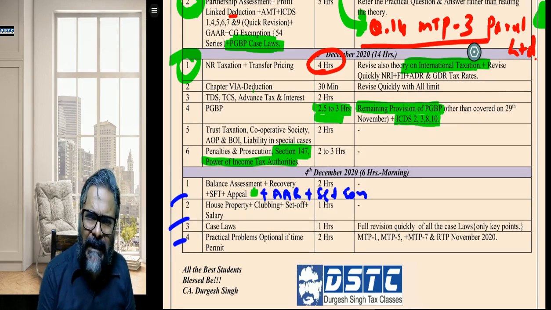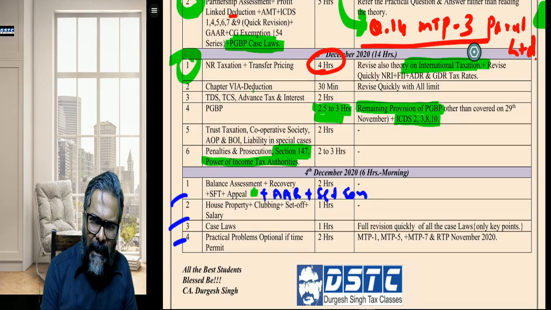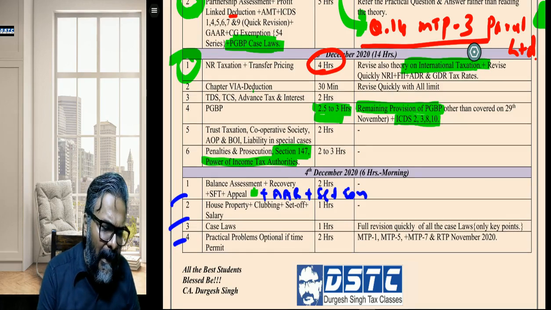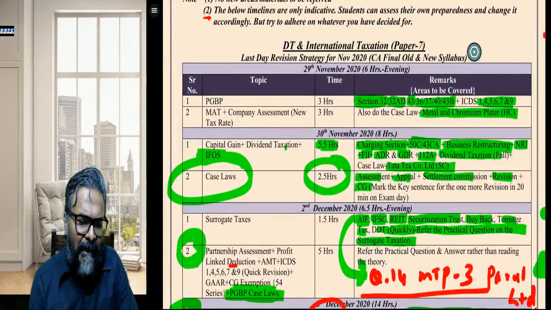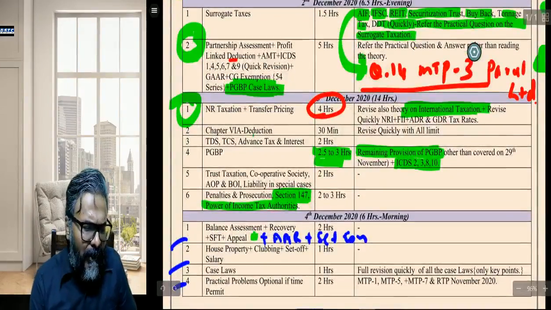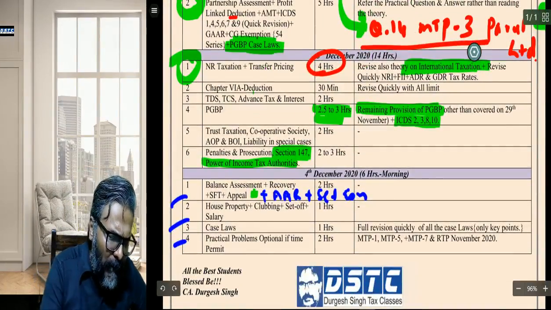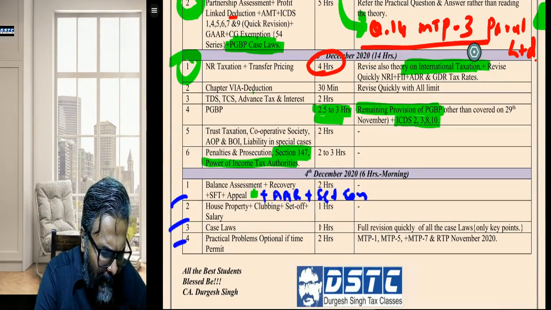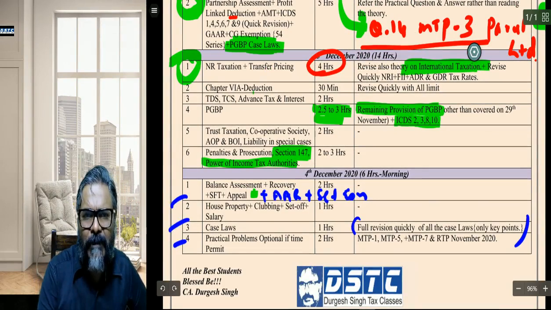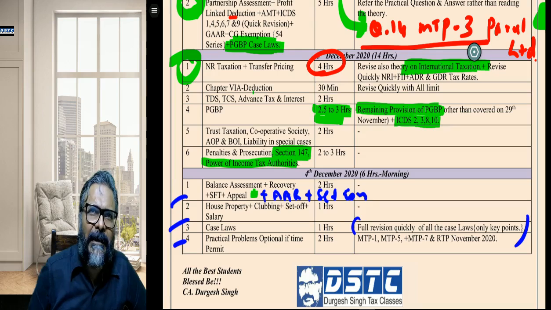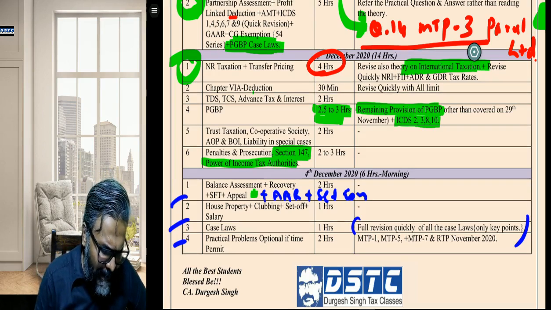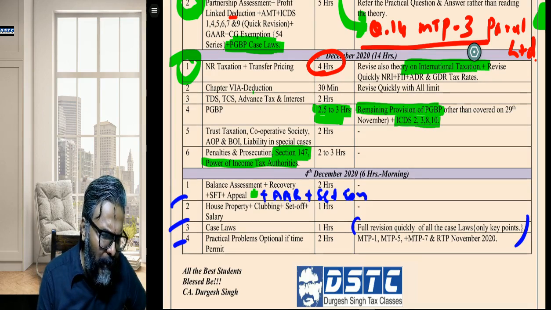Case laws. Now, students, what is this case law? You have already done the case laws part. Like the PGBP case law list is already there, and what is the case law part? This assessment, appeal, settlement commission, revision and the capital gains. All these case laws are already captured, students. Therefore, I have given 1 hour again for the second revision on the case law front, only because it is a theoretical side. I am giving you that particular second revision.